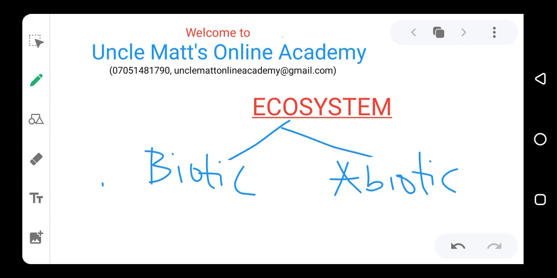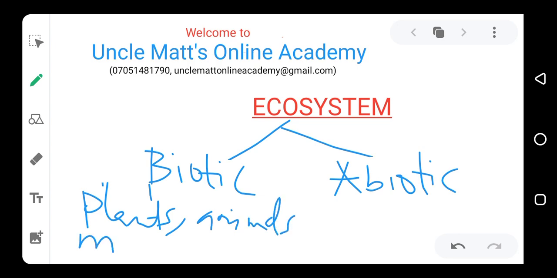That means that the biotic components, which are the living things, include the plants, the animals, and the microorganisms in the environment. That comprises the biotic factor: the plants, animals, and microorganisms.